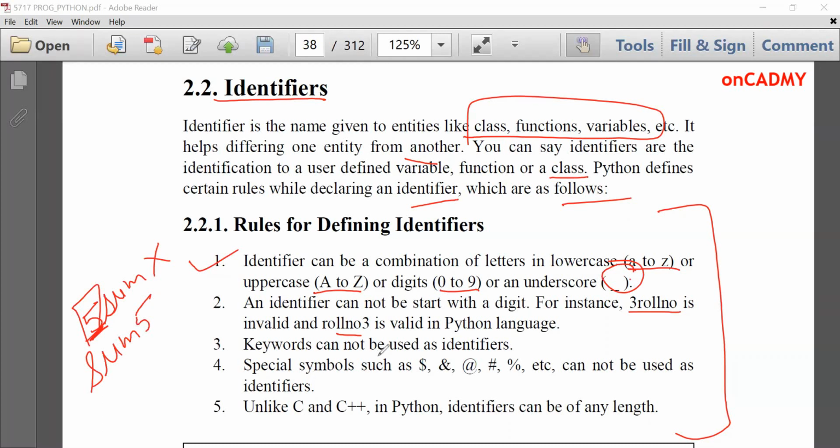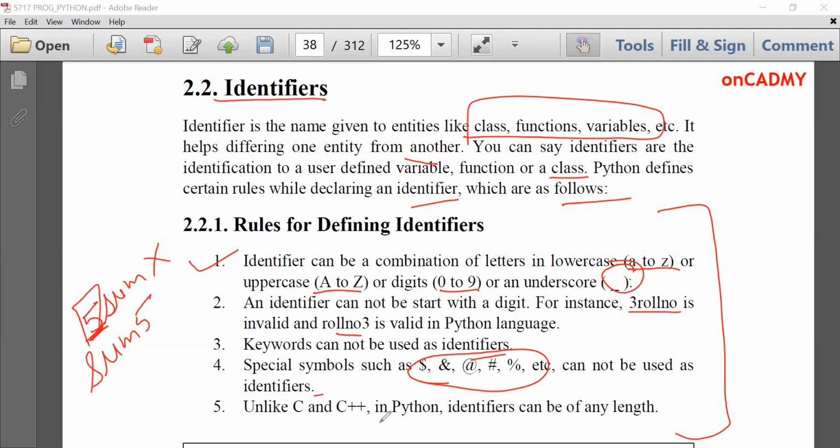Next one is keywords cannot be used as identifiers. As we have studied keywords in the previous section, there were various keywords like if, elif, lambda, etc. They cannot be used as identifier names. Next one is special symbols such as $, ampersand, @, hash, %, etc. cannot be used as identifiers. So we cannot use special symbols while declaring a variable.